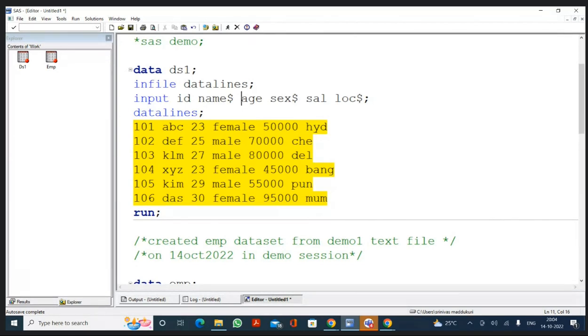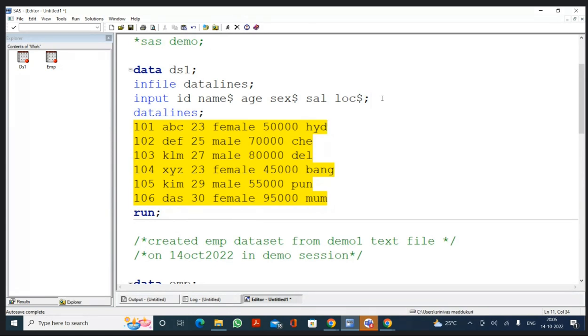So can we do it for in-stream data also? If you do not want to have anything, you can put that in the comment section. No, I'm asking about adding another variable. Yeah, you can do that.